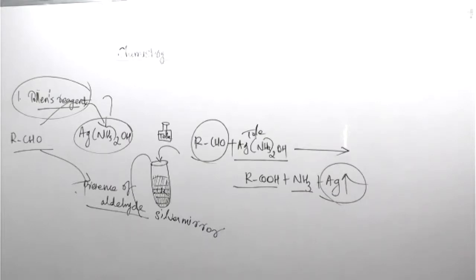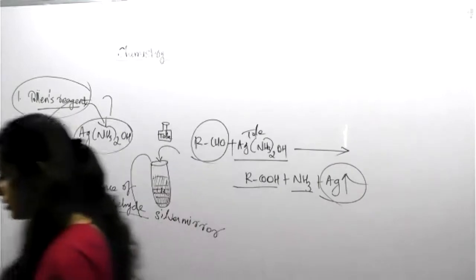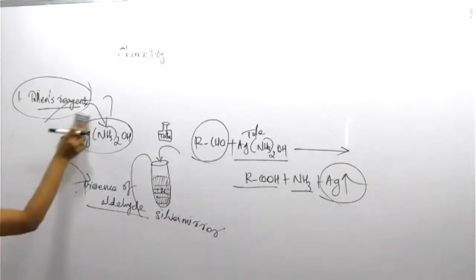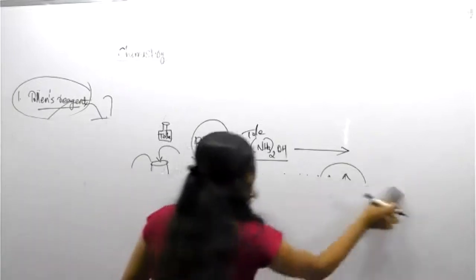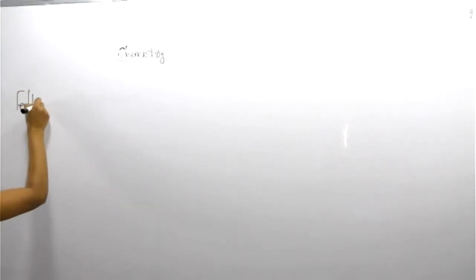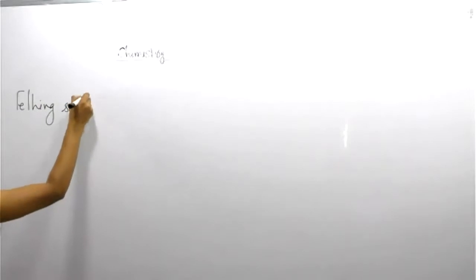Next one. The next reagent is called what? Tollens is over, then the remaining. Sejal, the second one. Fehling's solution, not reagent but solution. Fehling is a scientist's name. Fehling solution is a copper-related solution.